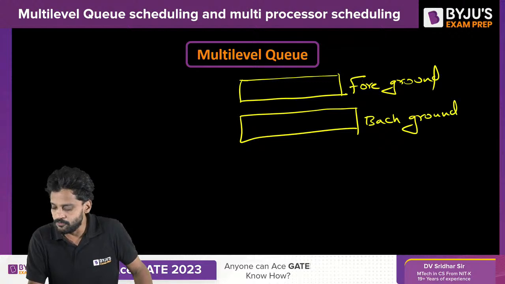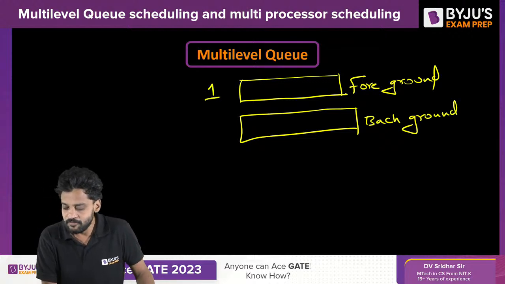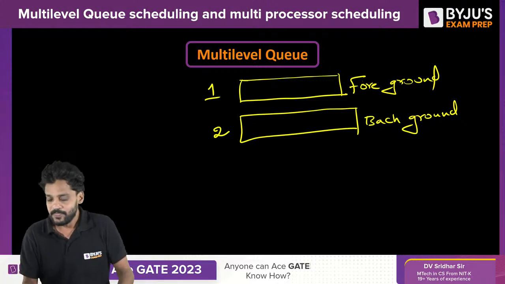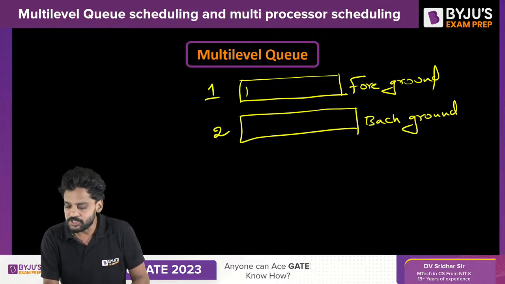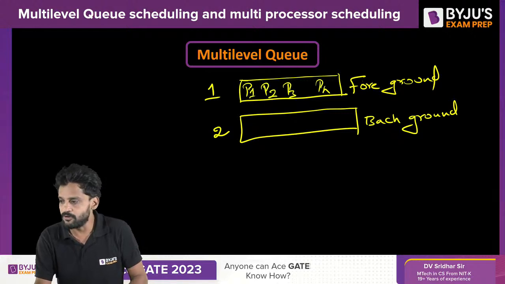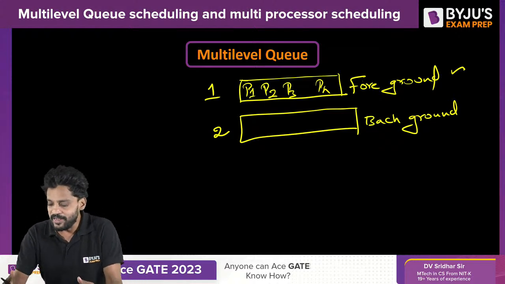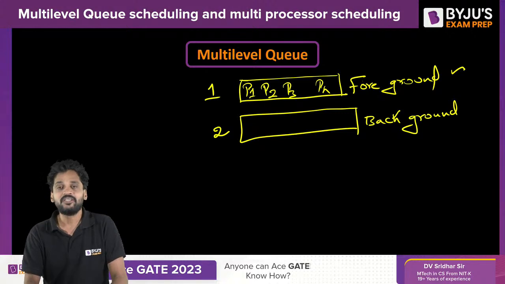I already told you foreground will have priority 1, background will have priority 2. Until all the processes in the foreground queue get executed, there is no way for any background process to execute.